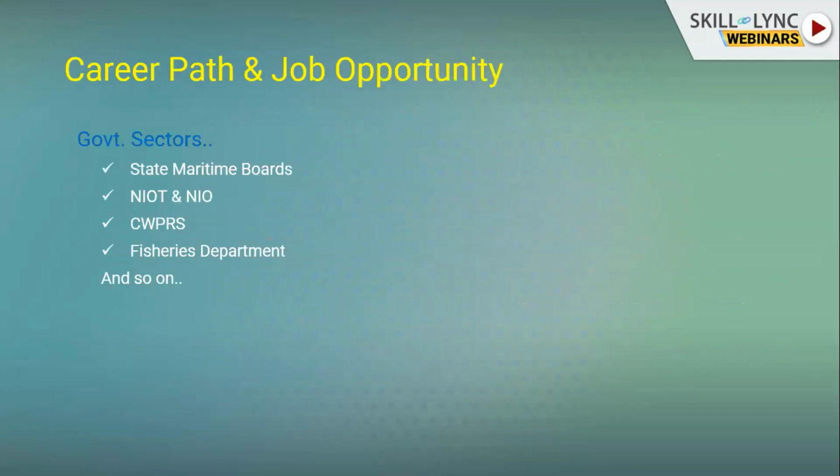Career path. There is plenty of opportunity in the government sector, like state maritime boards and fisheries departments in every coastal state. NIOT and NIO are the National Institute of Ocean Technology and the National Institute of Oceanography, which are central government institutes. Similarly, there is the Central Water and Power Research Station, CWPRS, in Pune, and NIOT in Chennai, Goa, and Calicut, and some other places also.